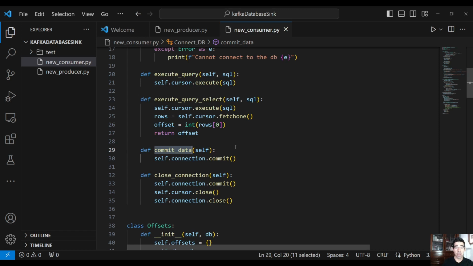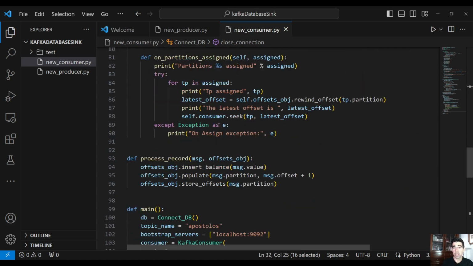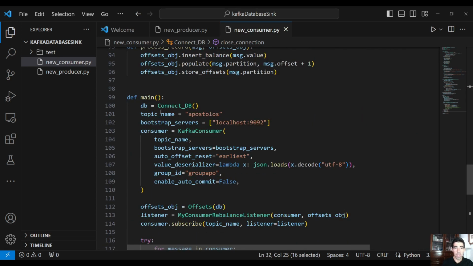So we want everything to be committed in one transaction. And the last one is to close the connection with the database and the cursor, etc. So we have this database object that we are going to use in our code.